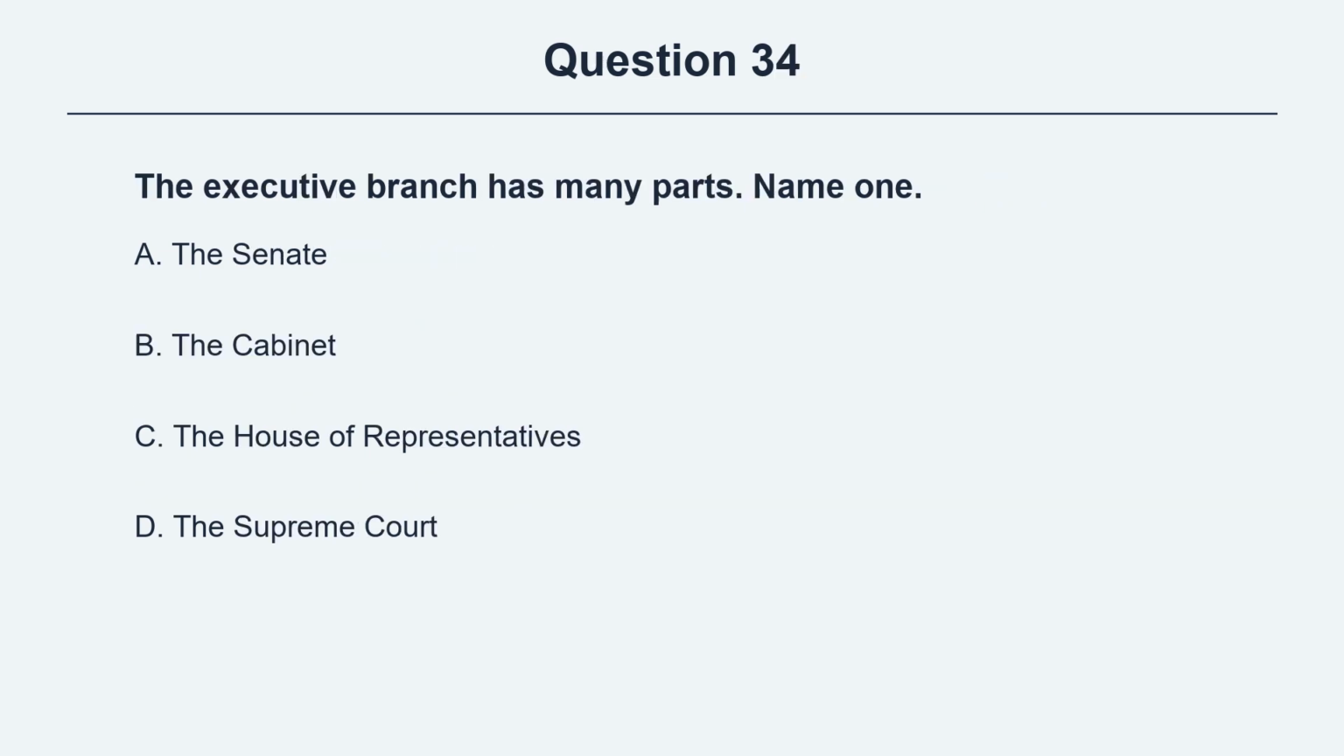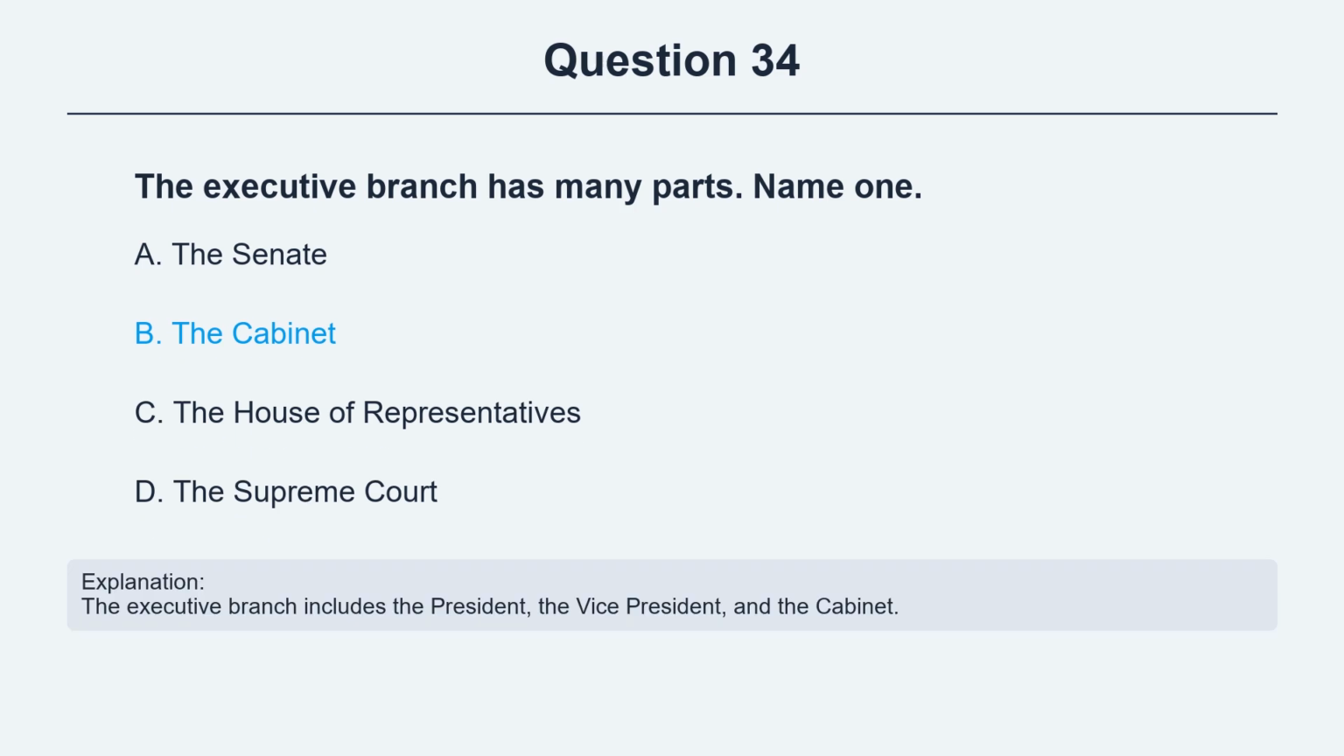Question 34. The executive branch has many parts. Name one. Option A, the Senate. Option B, the Cabinet. Option C, the House of Representatives. Option D, the Supreme Court. The correct answer is option B, the Cabinet. Explanation: the executive branch includes the President, the Vice President, and the Cabinet.